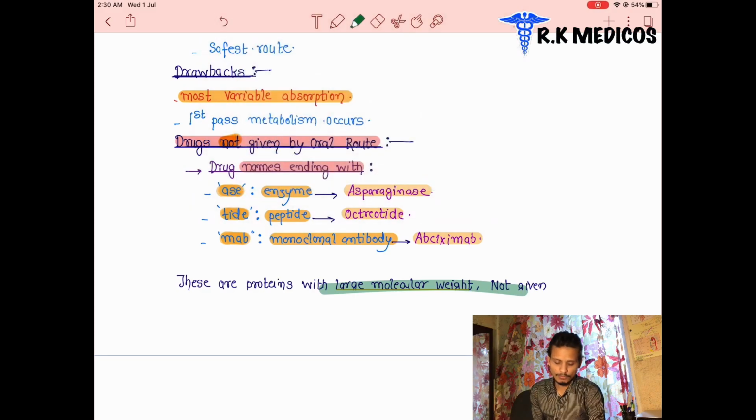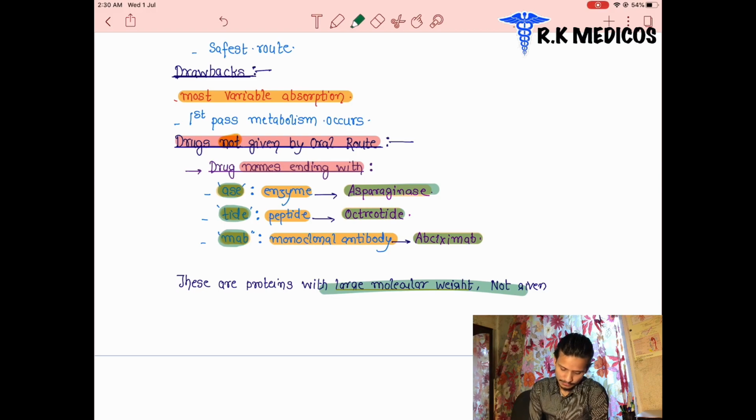These are enzymes, we know, like kinase. Then tide, that is peptide, and MAB. These are the three endings: ase, tide and MAB. Drugs with names ending in any of these three are not given through the oral route. So what are the examples? Asparaginase, octreotide and abciximab. These are the three drugs. The drugs whose names end with ase, tide and MAB are not given orally.